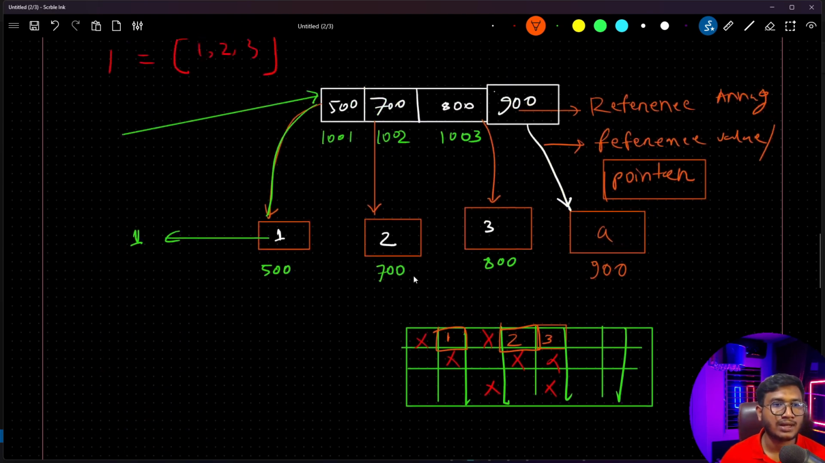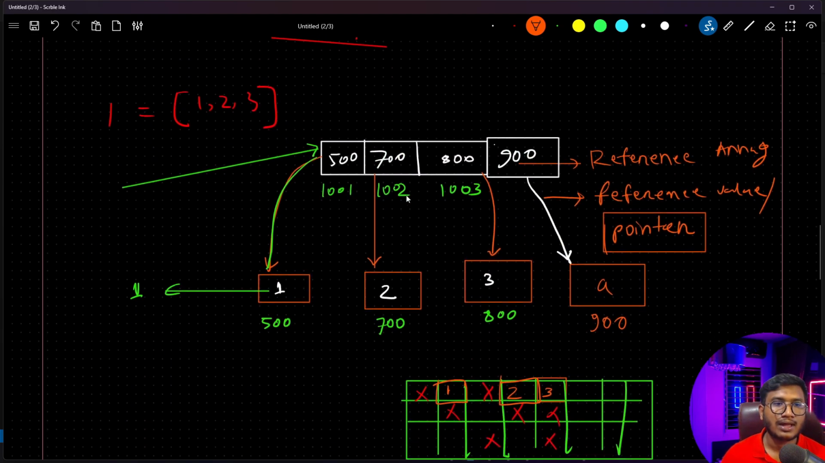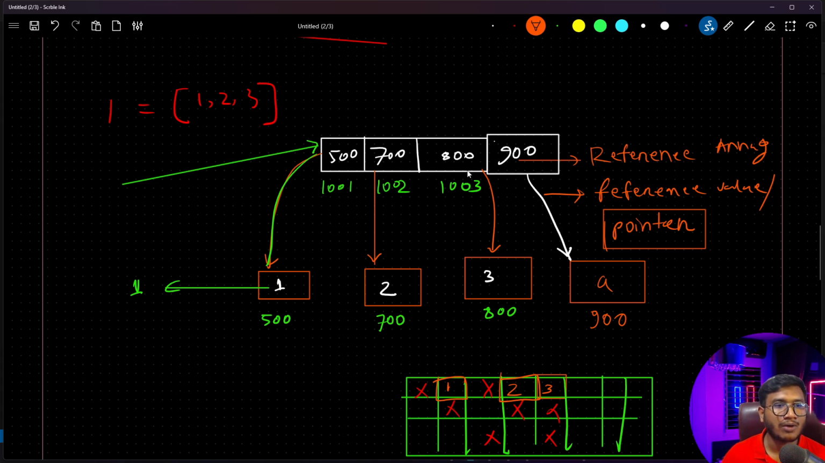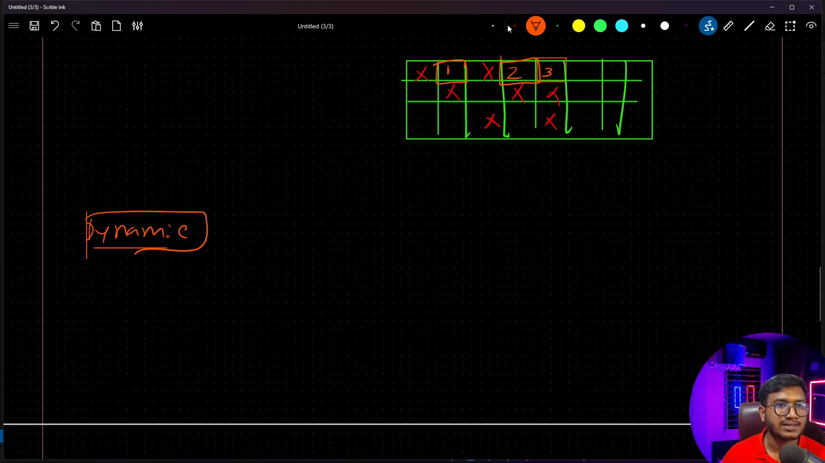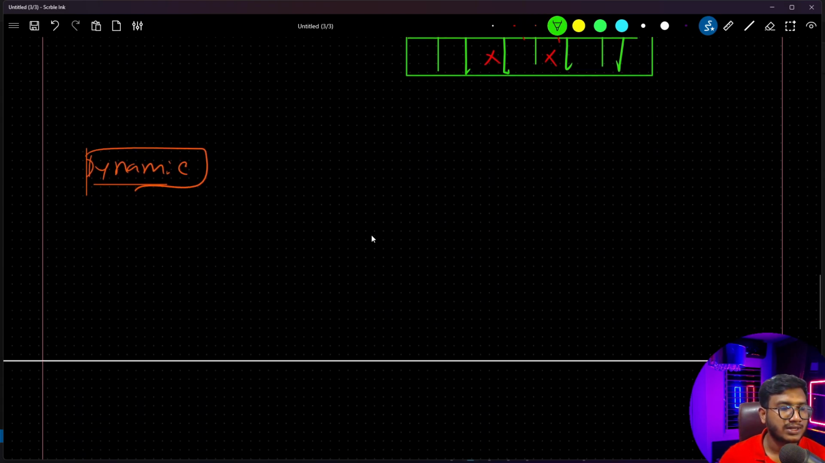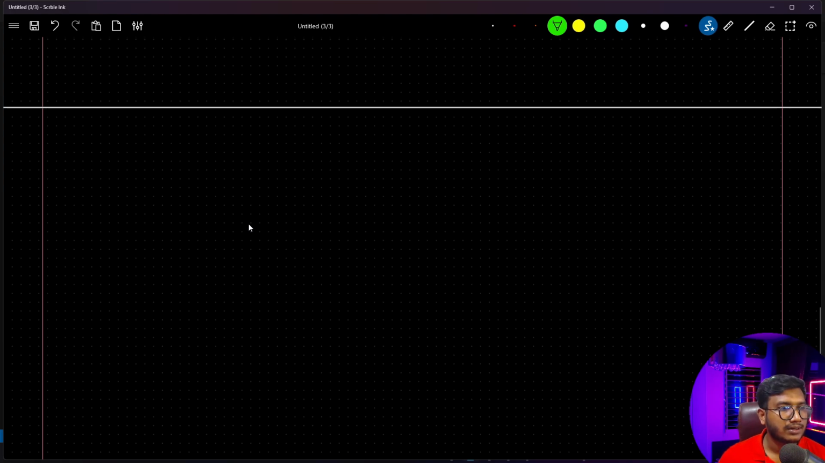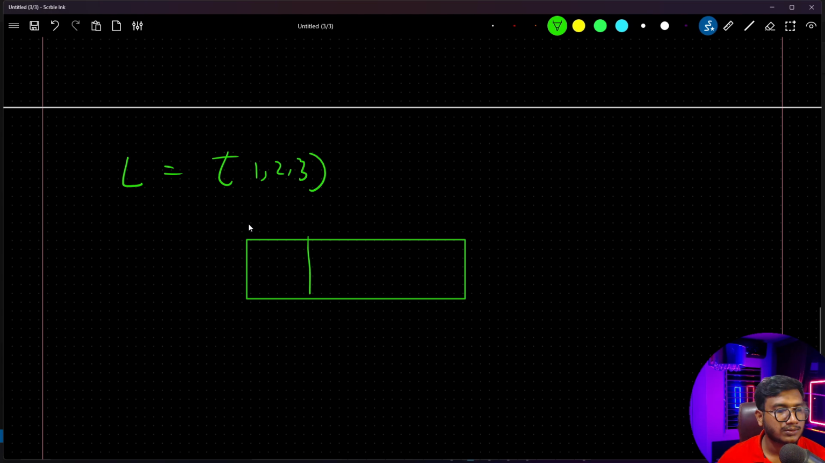Dynamic means you can add as many values as you want. Now I will show you how it will store these values. Let's say initially L is an array, and here I'm having 1, 2, and 3. So what will happen in the memory block? It will create 3 blocks, and it will store 1, 2, and 3. Fine.